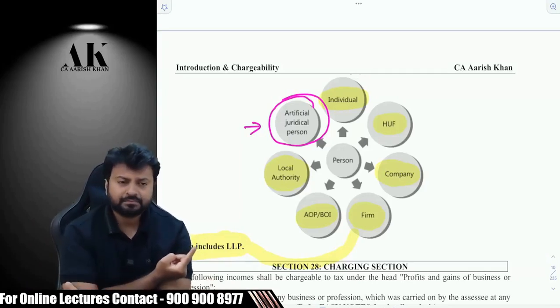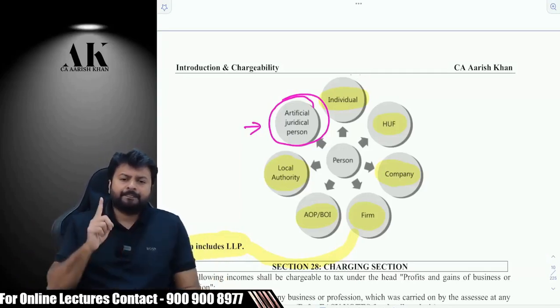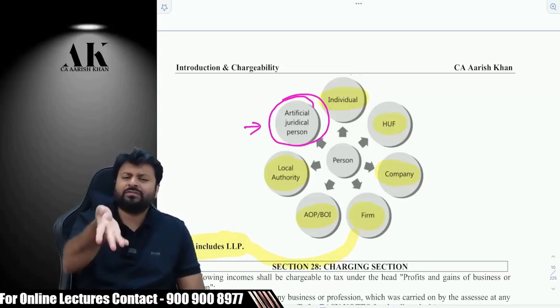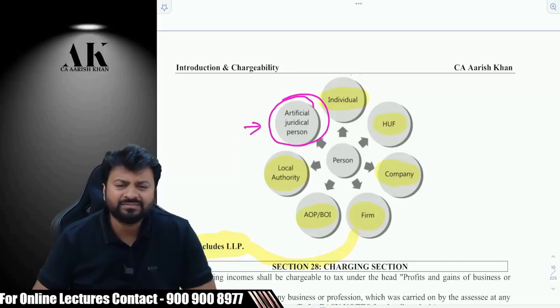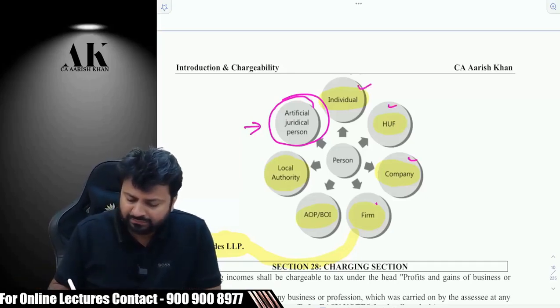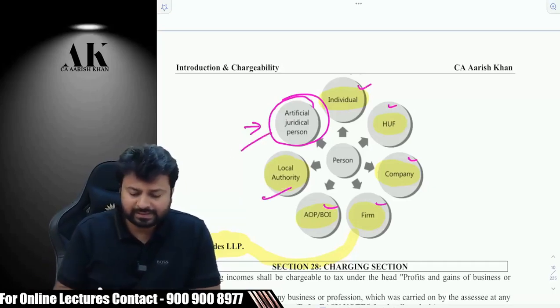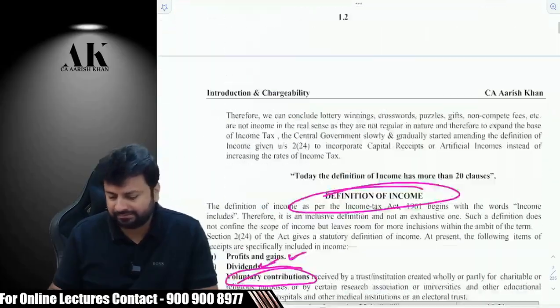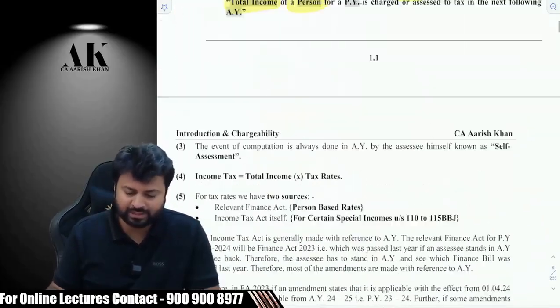Then cooperative societies, trusts can come, right or not? Anybody who does not fall over here will fall over there. Is it clear? So these are 6 specific categories: 1, 2, 3, 4, 5, 6. This is a general category. All of them are liable to pay tax in India, if they earn income. Obviously, they have to earn income.